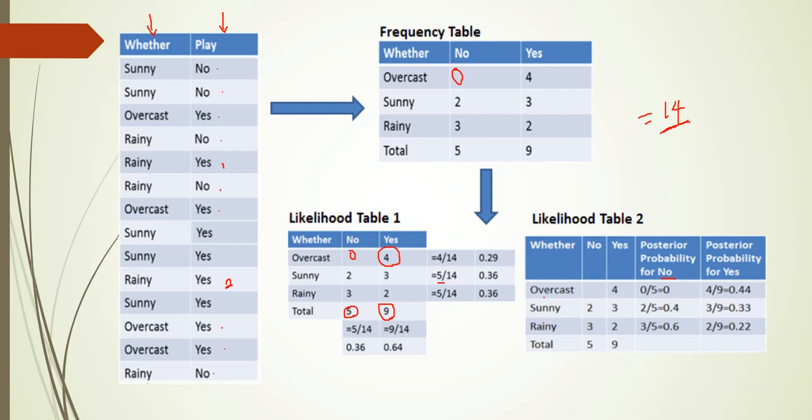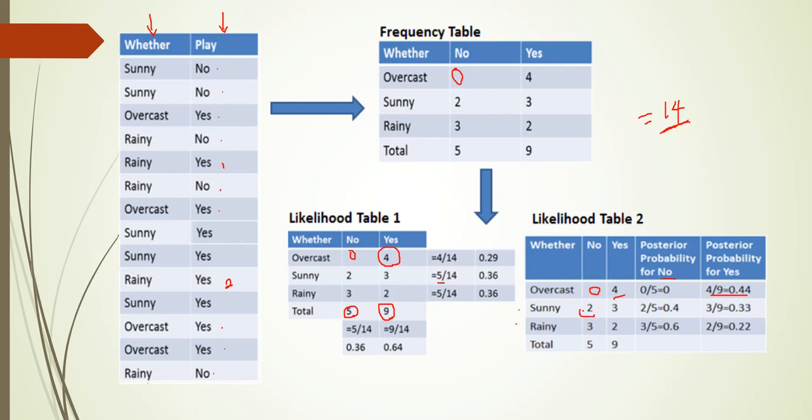For overcast, how many yes are there? 4. So in totally how many yes? 9. So 4 divided by 9 is equal to 0.44. So separately for each label, for no and yes, we have to calculate the posterior probability. As like overcast, you have to calculate for sunny and rainy. Okay, sunny, how many no's are there? 2 no's are there. So totally how many no's we are having in our target label? 5 no's we are having. So 2 divided by 5 is equal to 0.4.